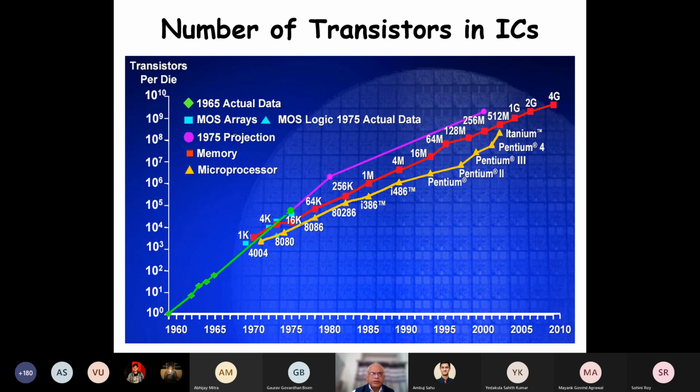But see here, the red ones, the memory, is increasing much faster than the processor. The density of transistors in the processor is much less than in the memory. And we know why the density in the processor is less than the transistor density in the memory.